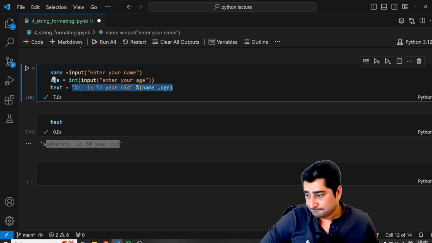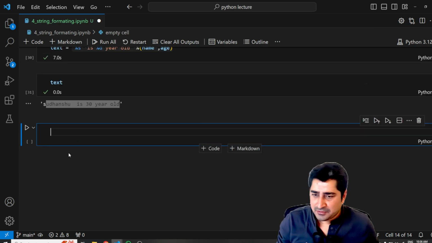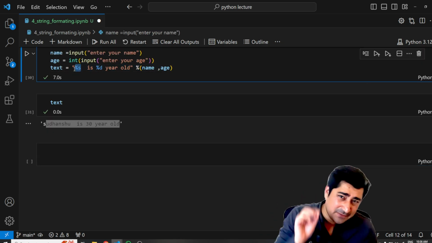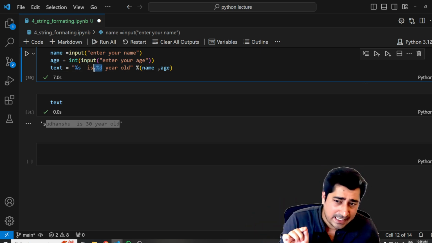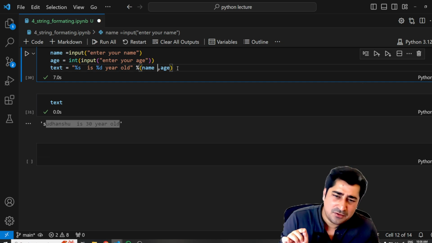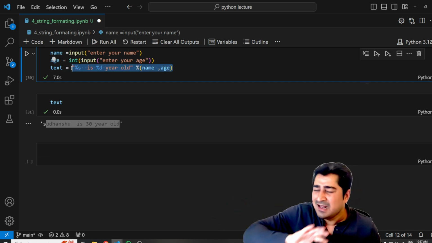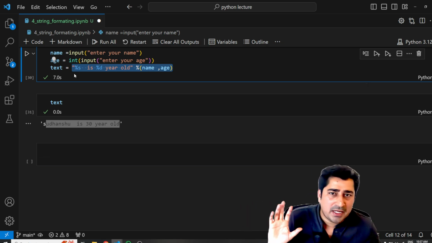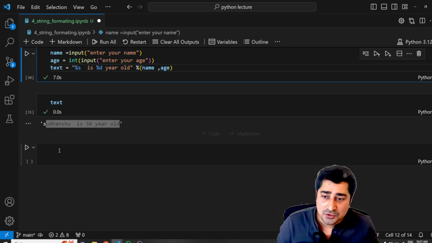Okay. Now, I'll show you a couple more different ways. Here we are writing a specific placeholder for a string and a specific placeholder for an integer. Likewise, I can give as many placeholders as possible, 2, 3, 10, 200, it doesn't matter at all. At runtime, it will be able to take data from a variable that you have defined or from the input that you are going to give.